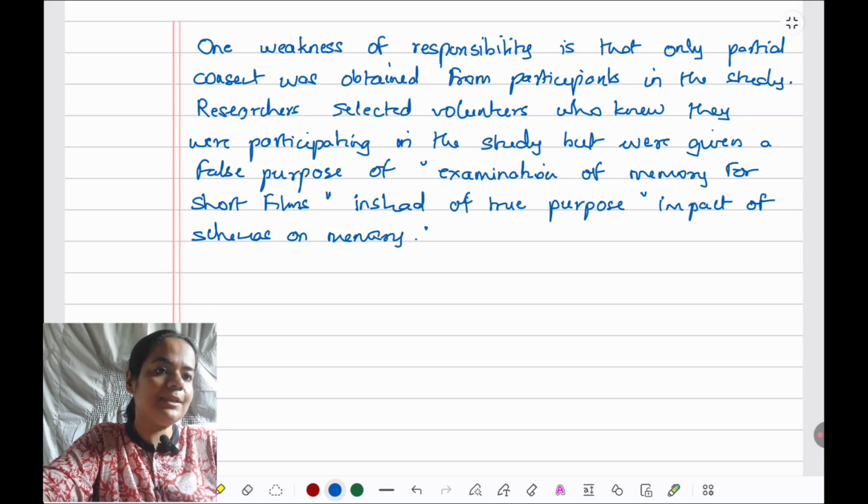Now at the beginning I've mentioned that this is a weakness. How is this a weakness? I need to explain that now, again in context of the study.